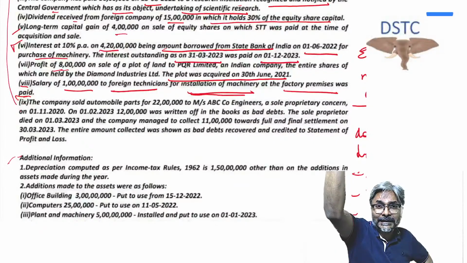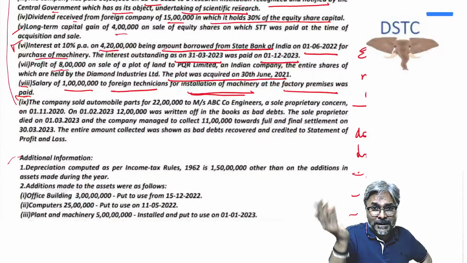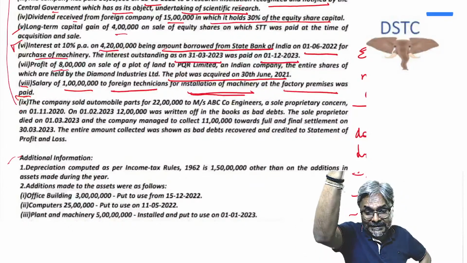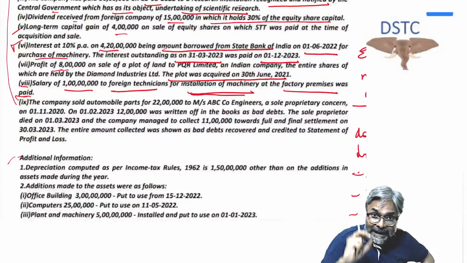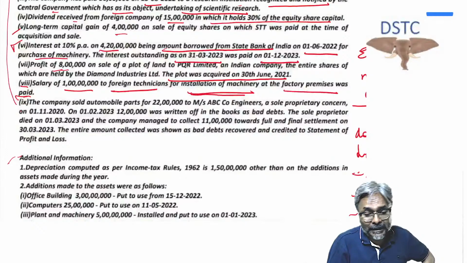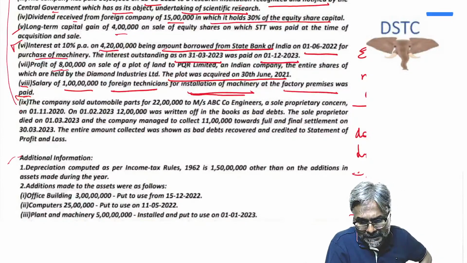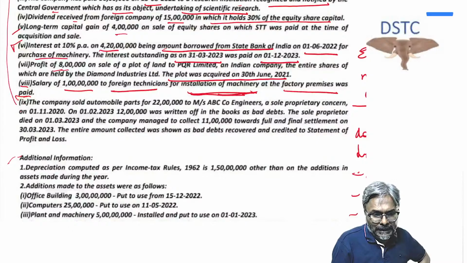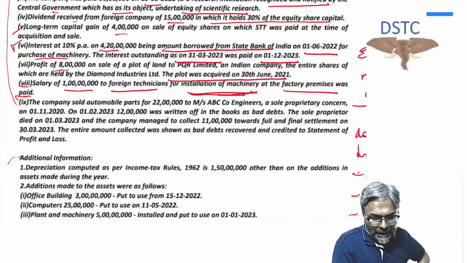Can I say that? For installation and commissioning, the expenditure is incurred to bring the asset into existence or to put it into its working condition. And if any expenditure is incurred to bring the asset into existence or put it into a working condition, then the same has to be capitalized. So students, this will be capitalized in this case. I hope that all of you are clear with this one. So add that to the actual cost.